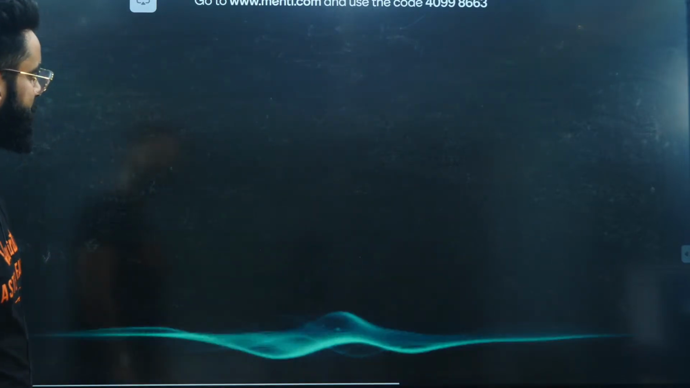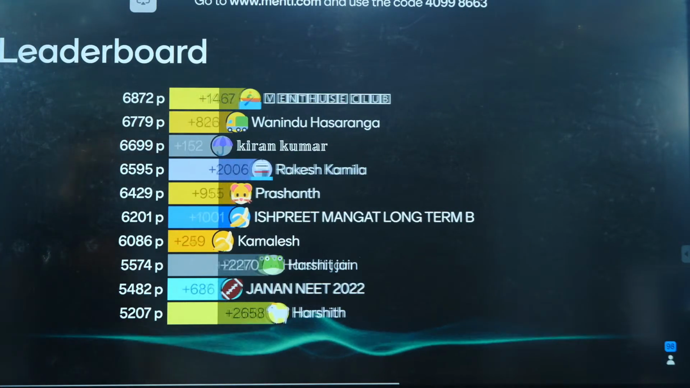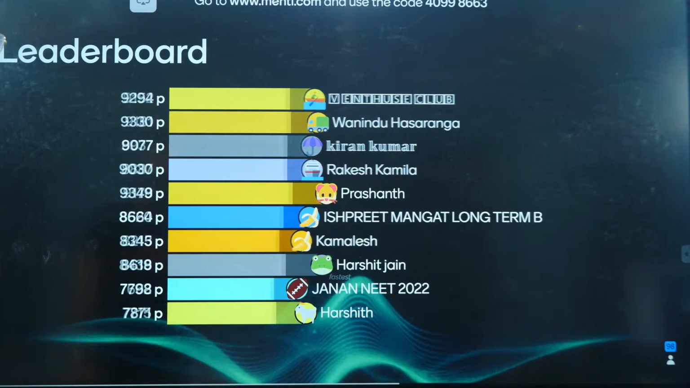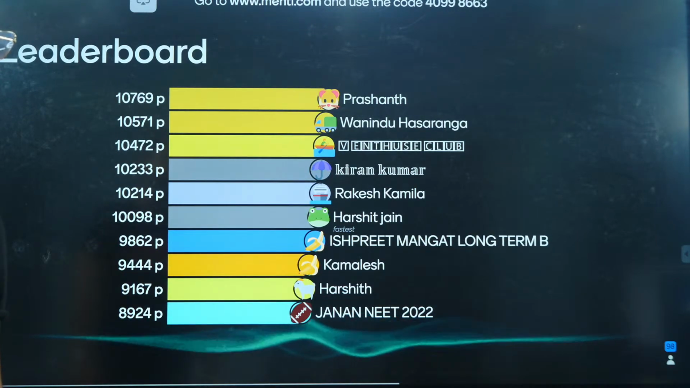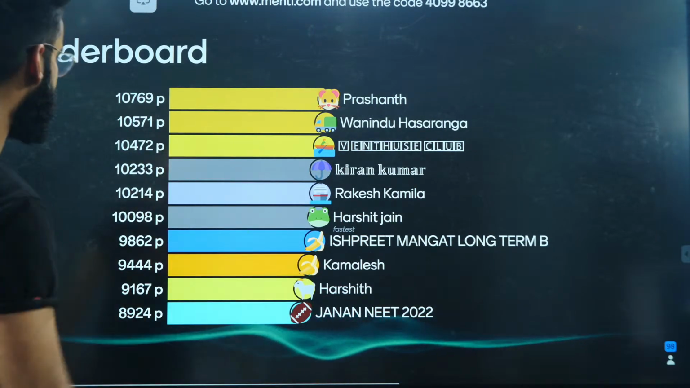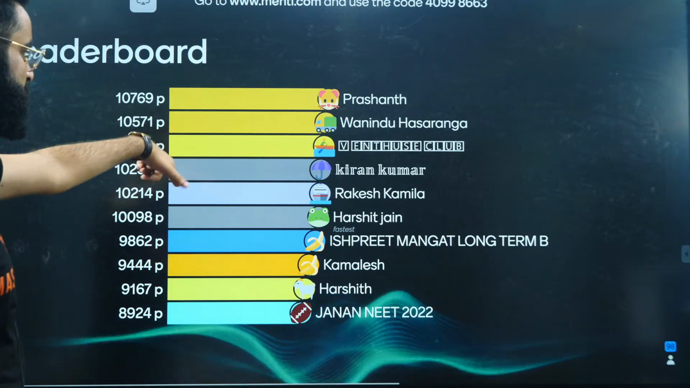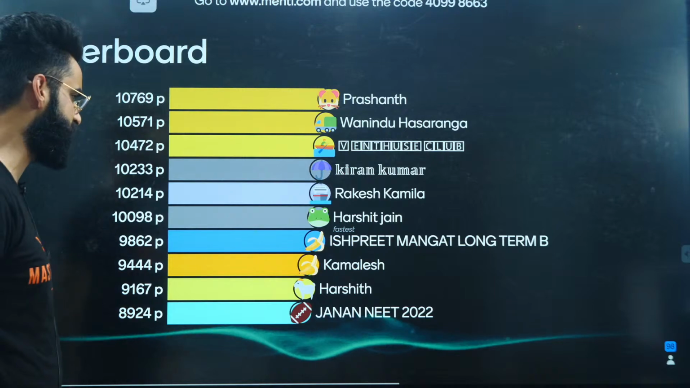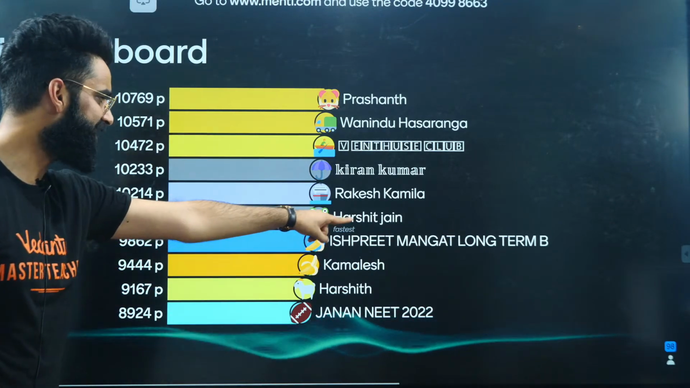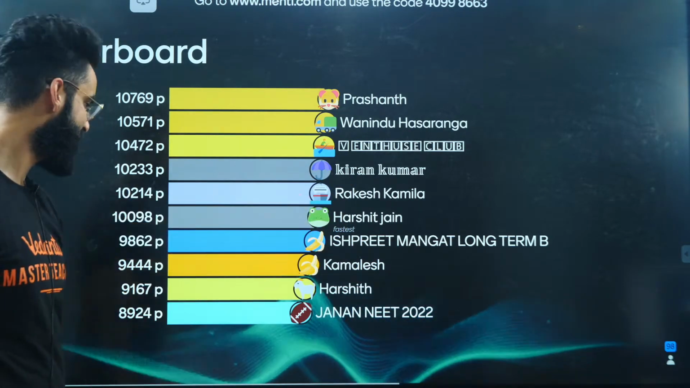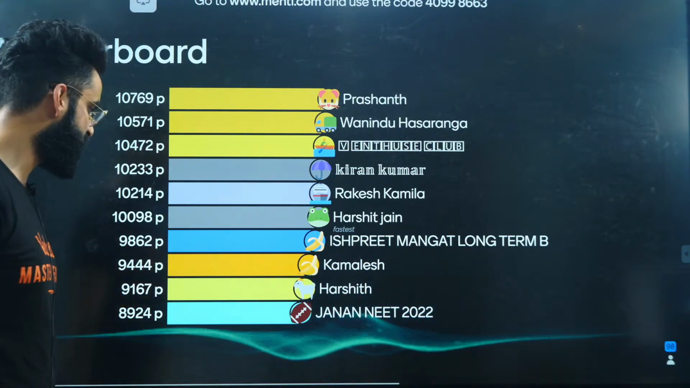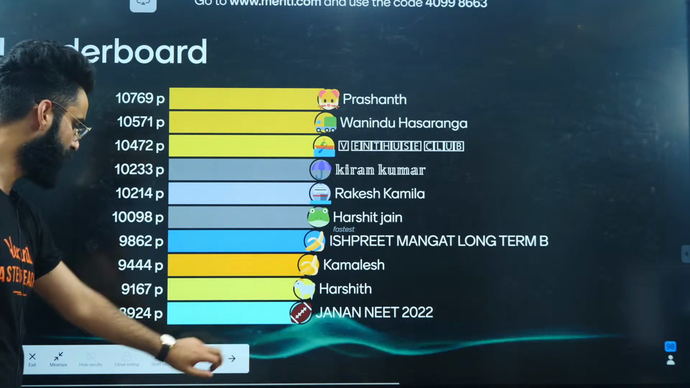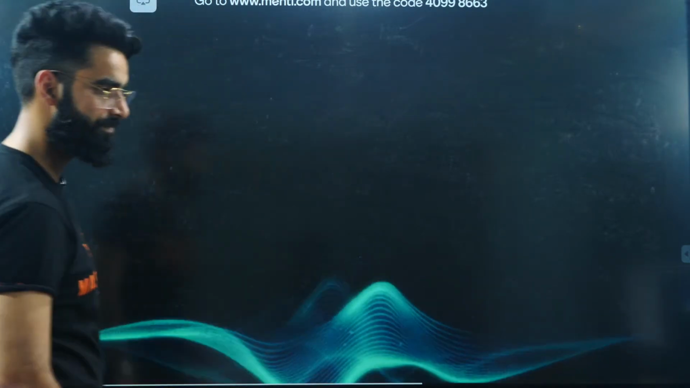Well, people, this is the leaderboard. Let's see how the positions changed now or not. Okay, wonderful. We have got Prashant at the top. Wonderful, Prashant. We have got Vaninda consistently in the second place. Enthuse has come down. Then we have got Kiran Kumar, Rakesh, and Harshit, the fastest one to answer this one. That's wonderful. We have got Ishpreet, my long-term student, right? Okay. We have got Kamlesh, Harshit, and Janan, NEET 2022. Wonderful, people. Good job done. Moving on to one more. Keep it up, guys.